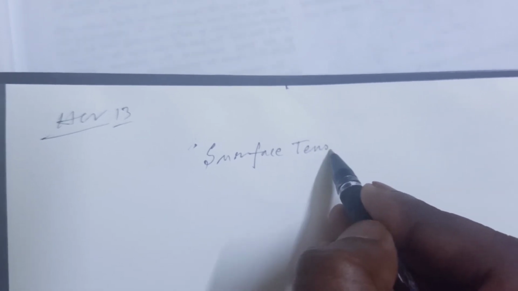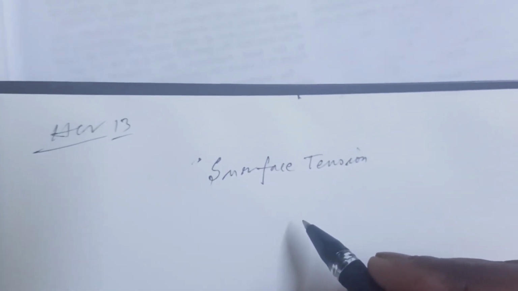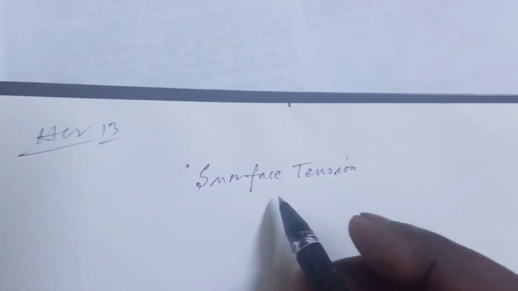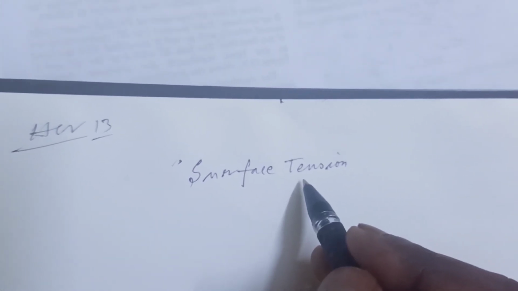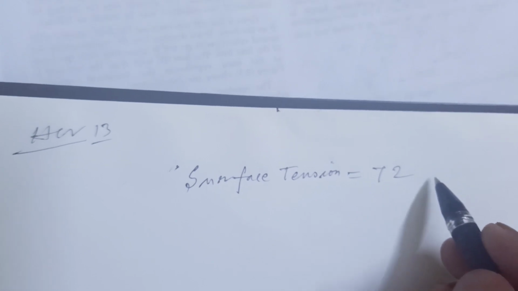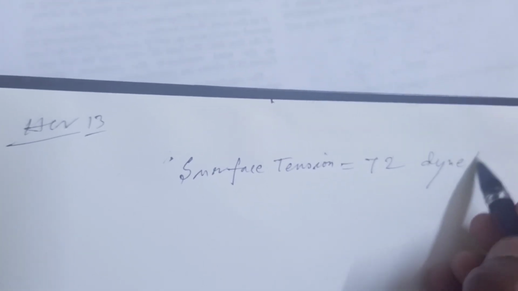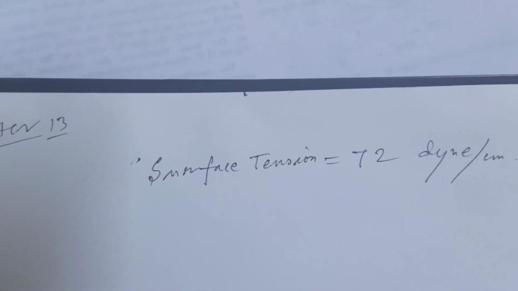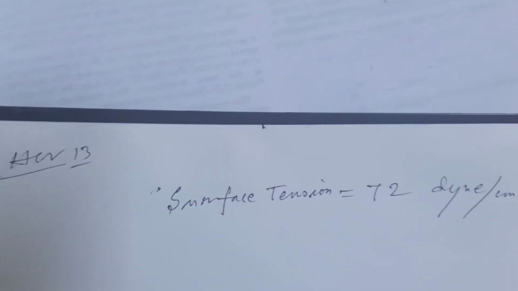Surface tension, it is not a tension like study. The surface tension of water is 72 dyne per centimeter. The upper surface of a liquid behaves like a stretched membrane.